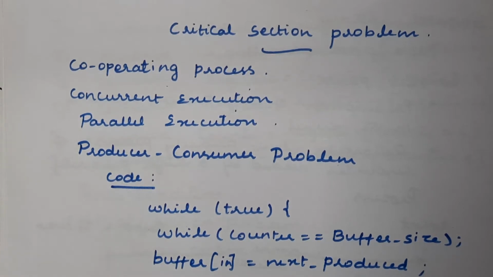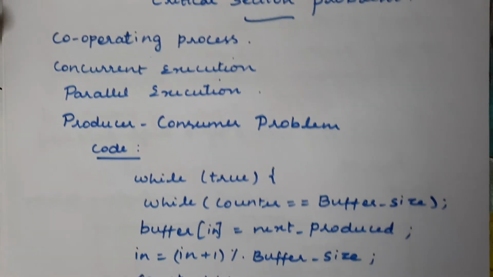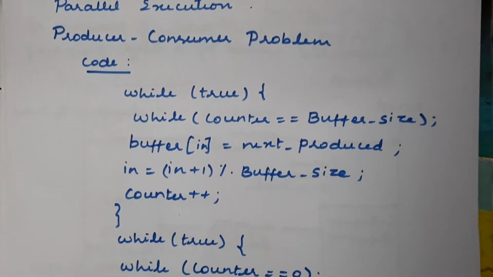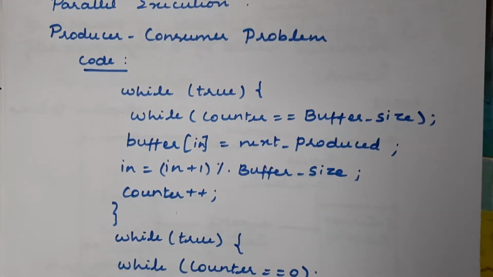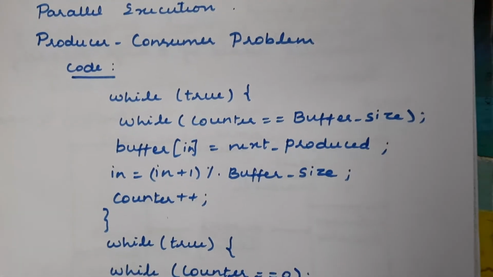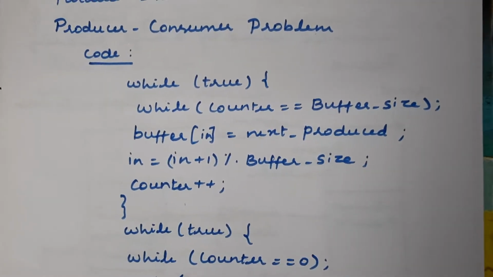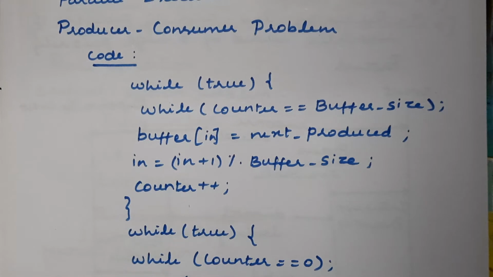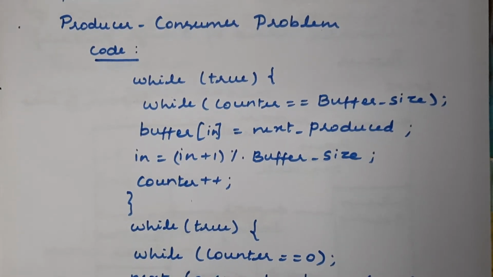First we will take one example, the producer consumer problem. We already know about it, because we discussed the producer consumer problem. There are two processes: one process is the producer and the other process is the consumer. The task of the producer process is to produce some number of data items, and it will keep storing them in some buffer.